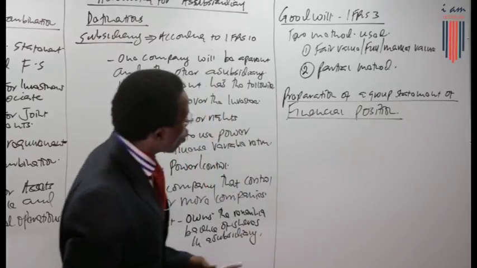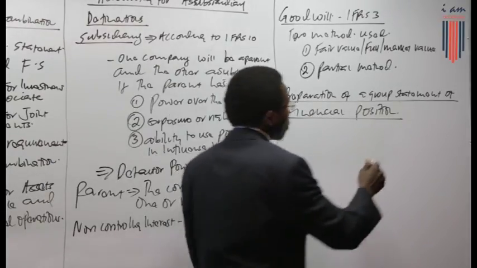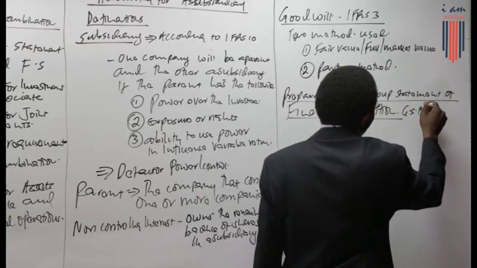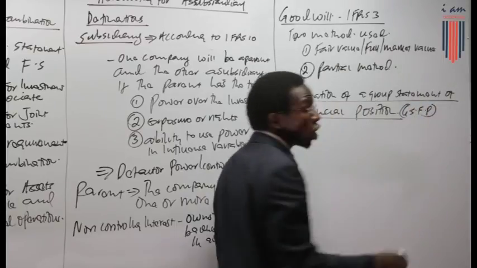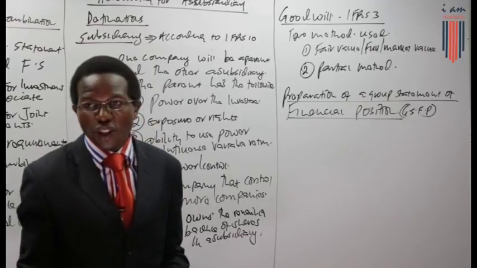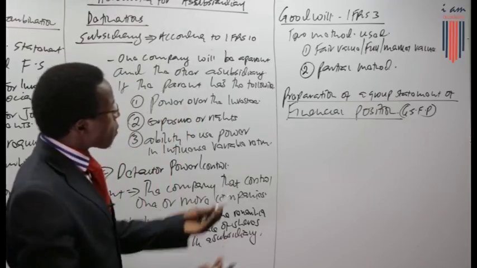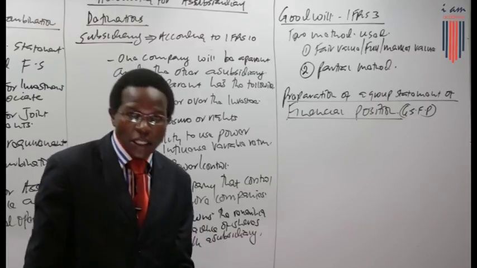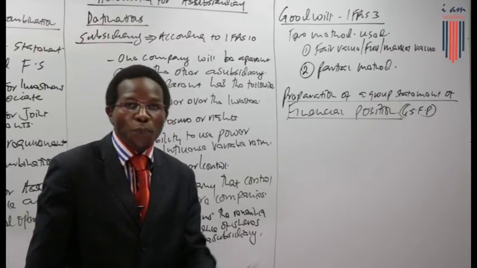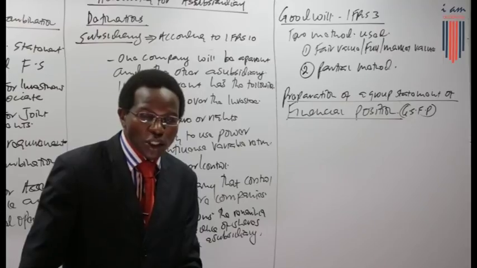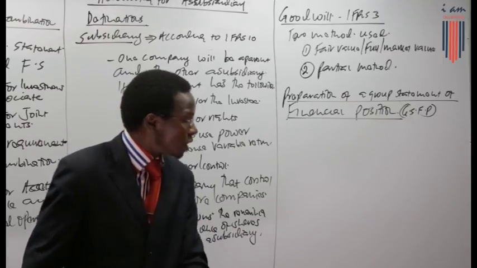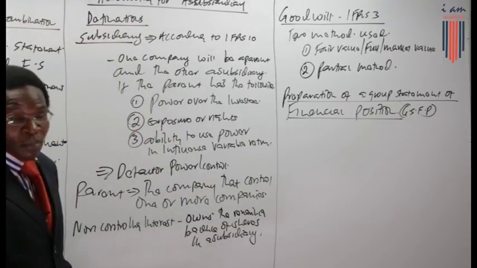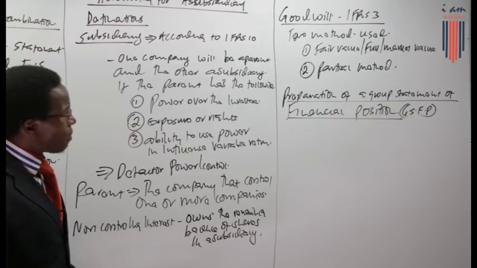Let's look at the group statement of financial position. We can call this GSFP, or we call it the consolidated statement of financial position. How do we prepare a consolidated financial position, or a consolidated balance sheet, or a group statement of financial position, or a group balance sheet? How do we prepare that? There are some items that you need to remember.